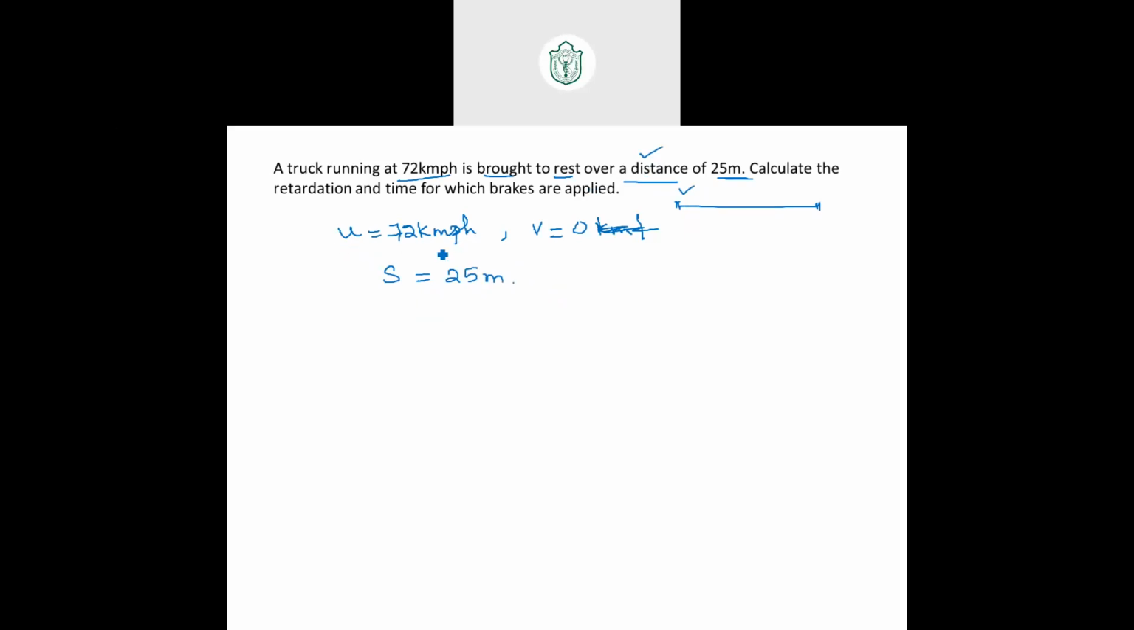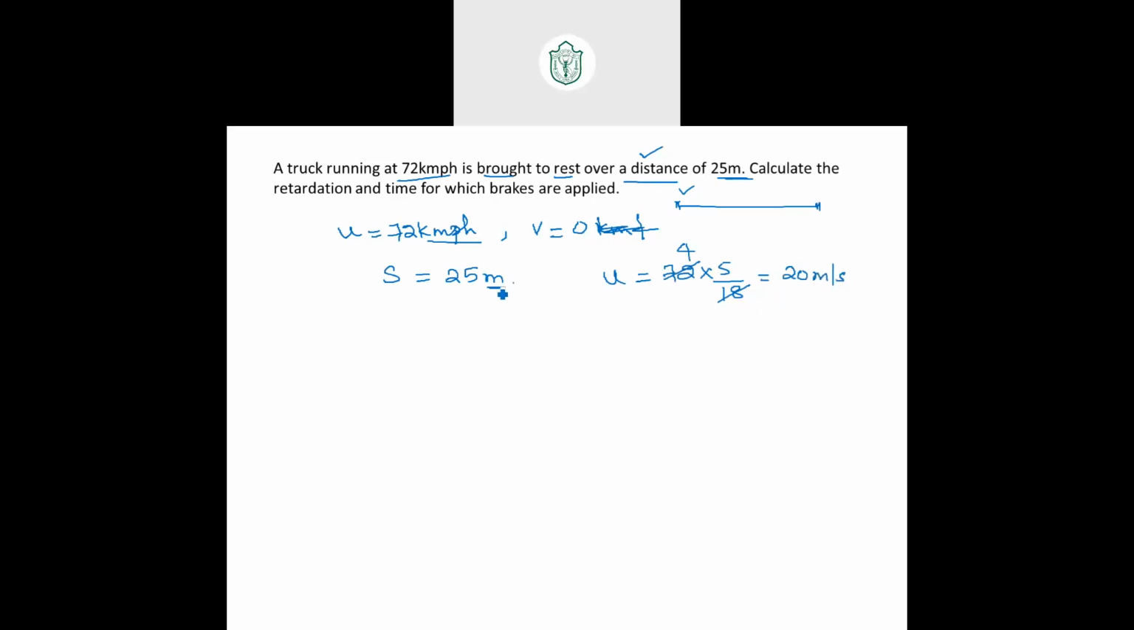So u is in kilometer per hour whereas distance is in meters, so change it. 72 kilometer per hour can be made into meter per second in this way. Multiply by 5 by 18. Is it or not, everyone? Okay. 18 fours are 72. So 20 meter per second.